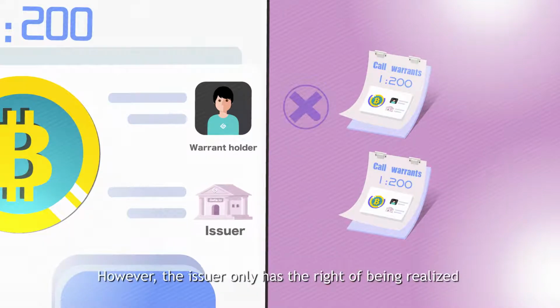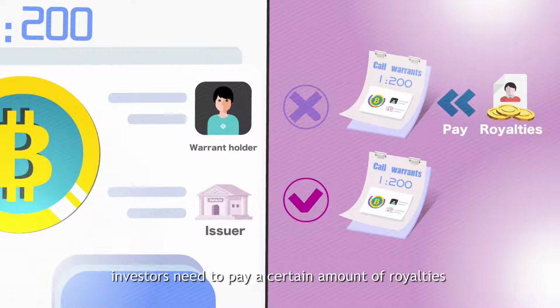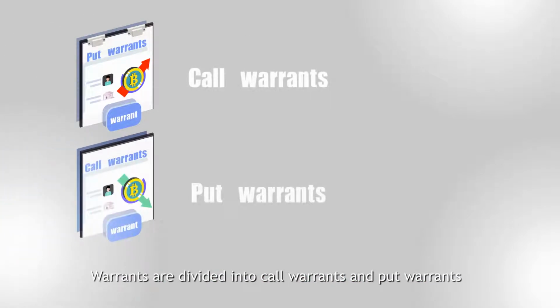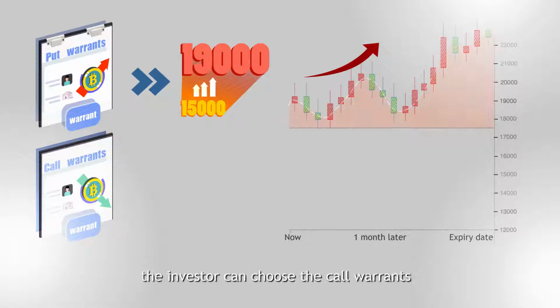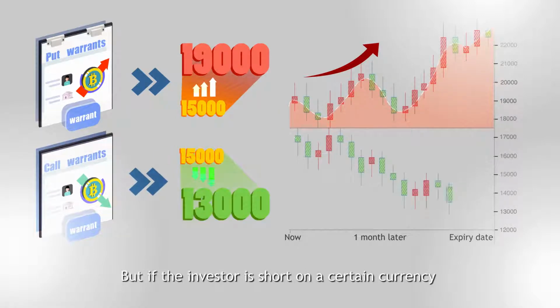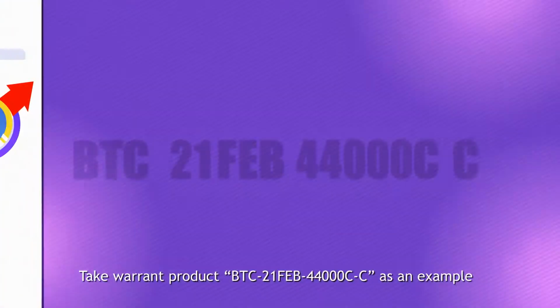However, the issuer only has the right of being realized. Therefore, to obtain this right, investors need to pay a certain amount of royalties. That is, they need to purchase warrants. Warrants are divided into call warrants and put warrants. If an investor is bullish on a certain currency, the investor can choose the call warrants. But if the investor is short on a certain currency, the investor can choose put warrants.